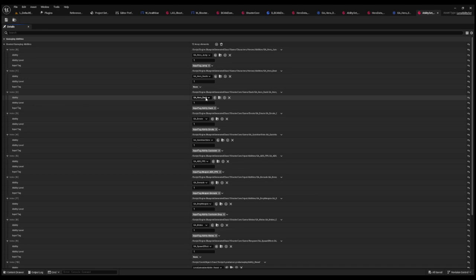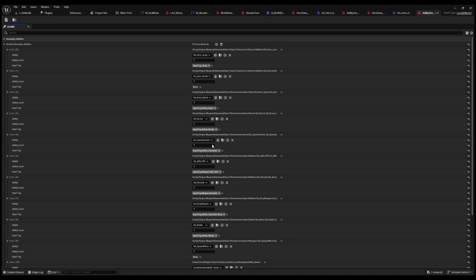Where was it? And this is where you would just pick the drop down and actually replace it. So instead of hero dash, we would just have hero sprint. So when you take one ability away and you don't grant it in any sort of fashion, then it's just gone, right? This is stuff that gets evaluated at runtime at the beginning of your experience. So you can still grant your player the hero dash, but they're not going to get it by default, right? So that's what this little data asset does.